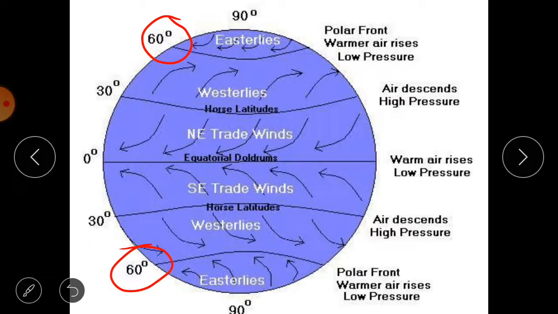So in this way the wind currents are formed because of the heating of air in equatorial regions. Okay, this is the reason why these wind currents are formed all over the world.